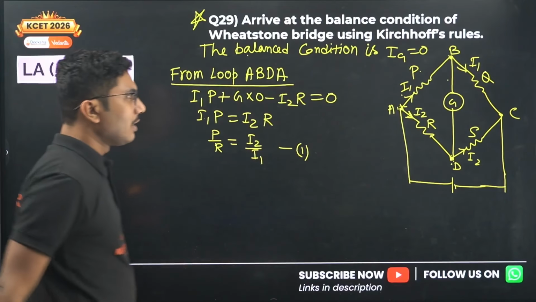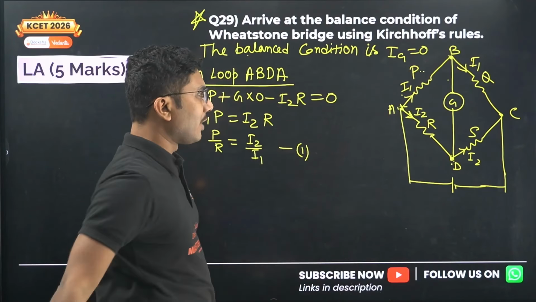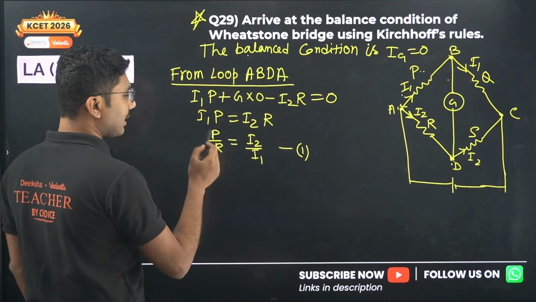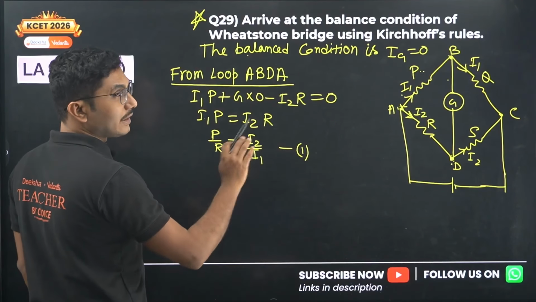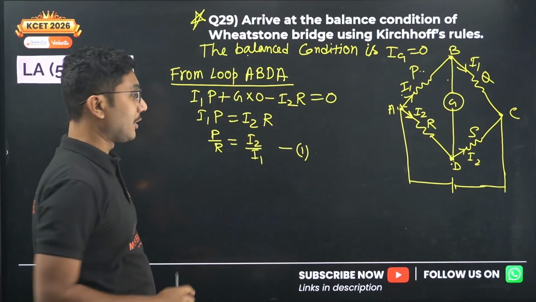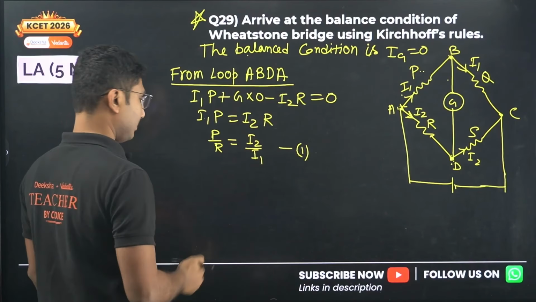Now the current through P is I1, and the current through R is I2. So P is in the numerator on the left hand side, whereas I1 is in the denominator. Similarly, R is in the denominator, I2 is in the numerator. So that means it's an inverse relation.